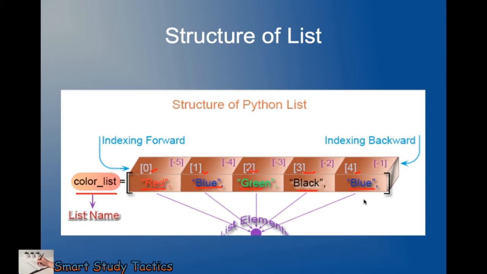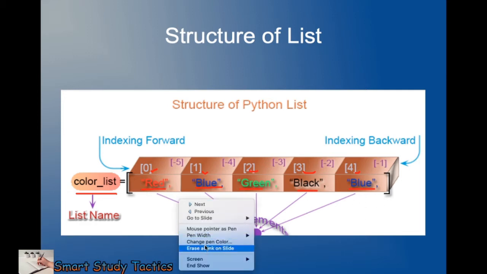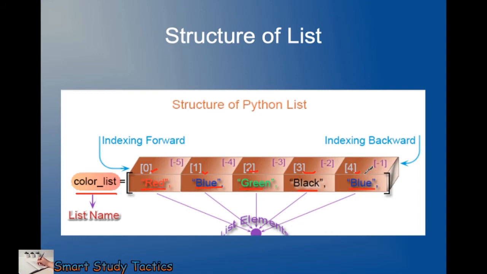If we talk about going from backward to forward, meaning right to left, it will start from -1. It is written here, but I think it is not visible, so I am writing it here: -1, -2, -3, -4, -5. It means we can read the list from both sides, forward and backward.